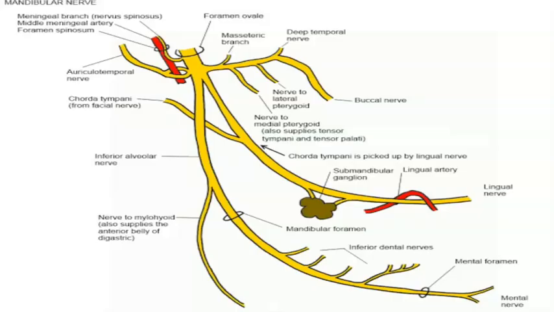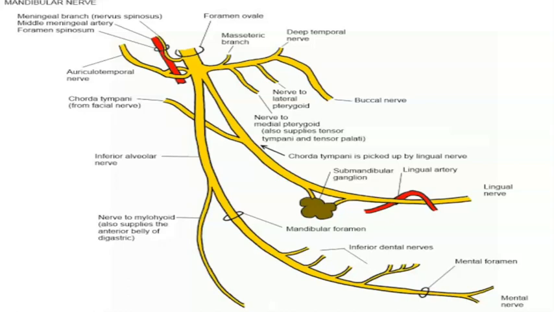So coming to the inferior alveolar nerve here. So this is the inferior alveolar nerve. Here is one twist. Remember, inferior alveolar has 3 branches: nerve to mylohyoid, along with 2 branches, that is the mental nerve as well as the incisive nerve.